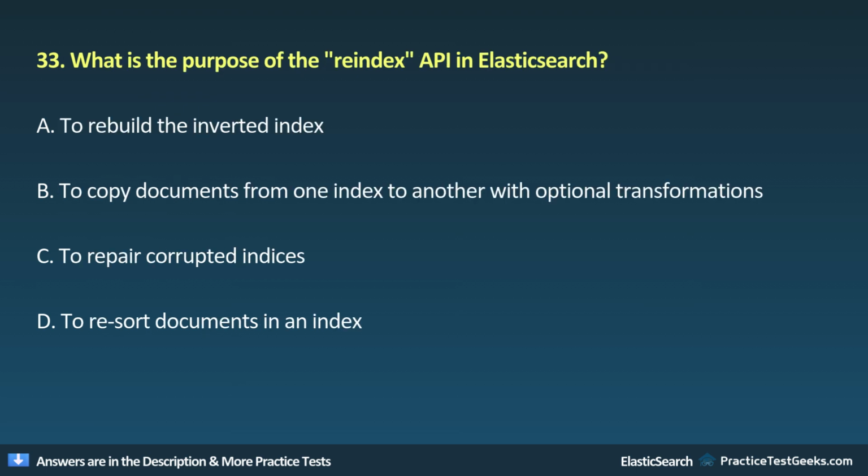33. What is the purpose of the reindex API in Elasticsearch? A. To rebuild the inverted index. B. To copy documents from one index to another with optional transformations. C. To repair corrupted indices. D. To resort documents in an index.